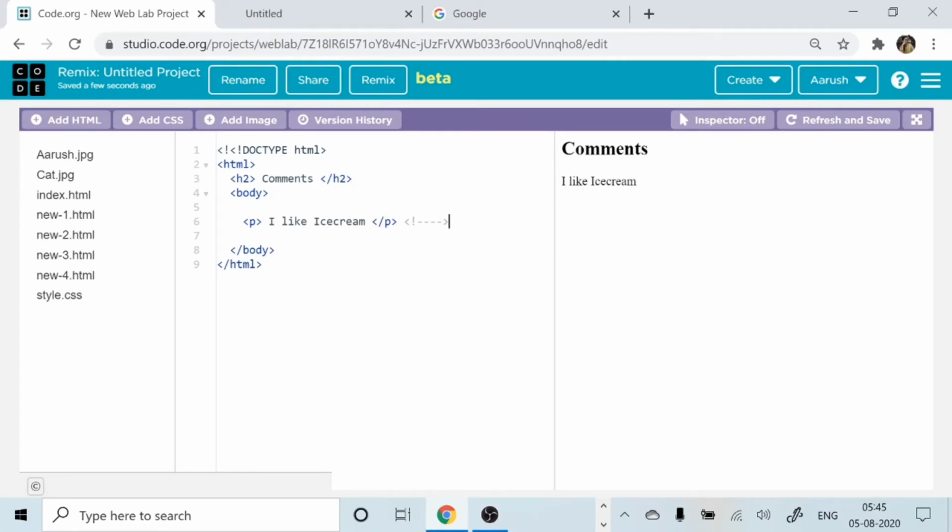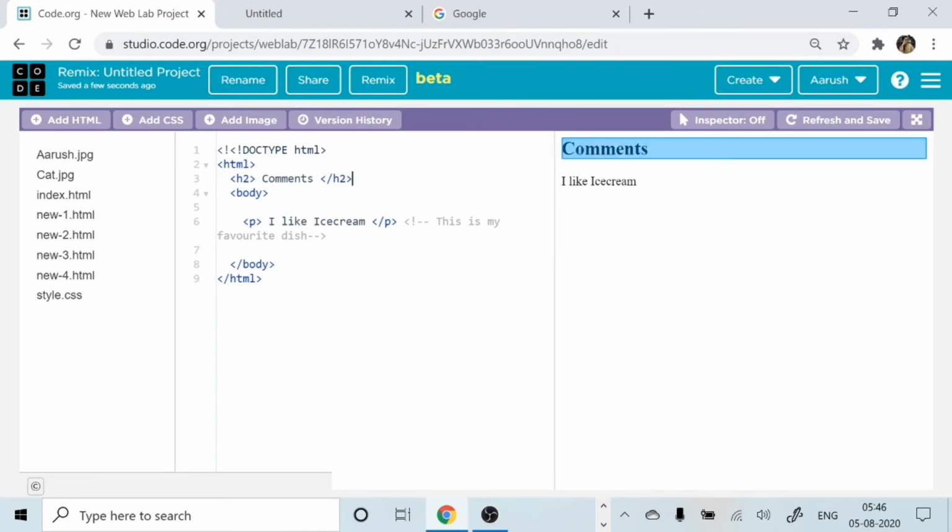Now if I have to write a text in between, after the two underscores you have to write. See, suppose I say this is my favorite dish. Alright, now I refresh and save. Do you see any difference? No difference. Why? Because I'm telling them that this is my favorite. I have written I like ice cream, so this is my favorite dish.